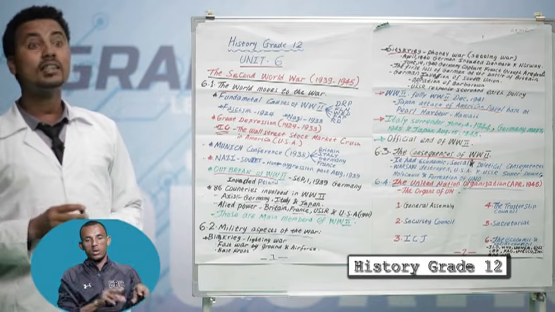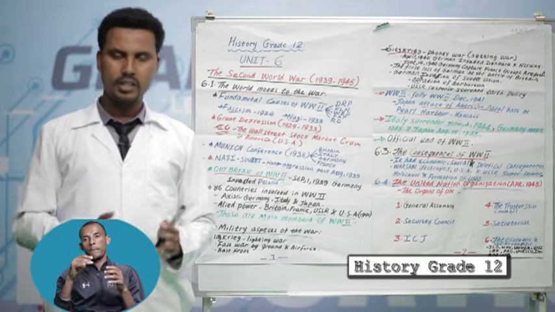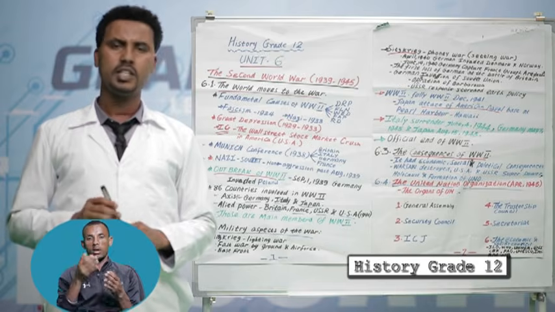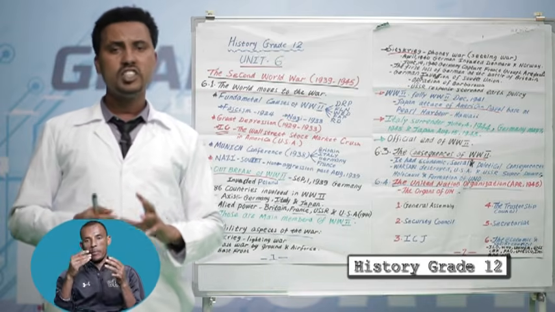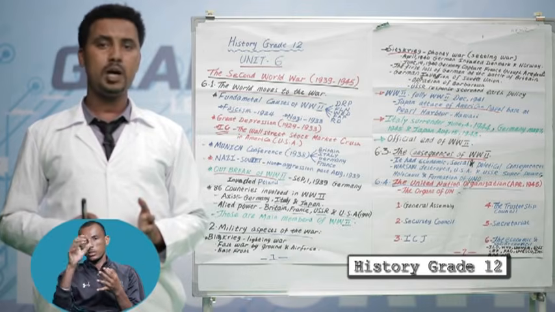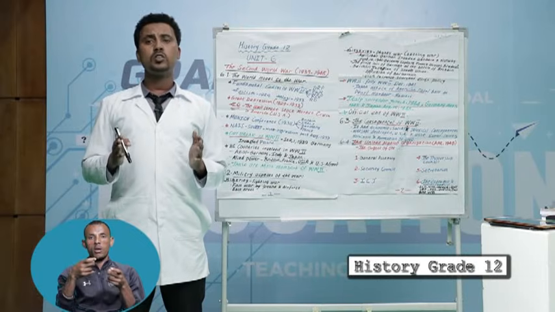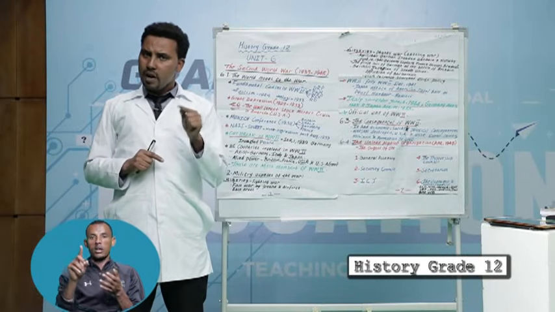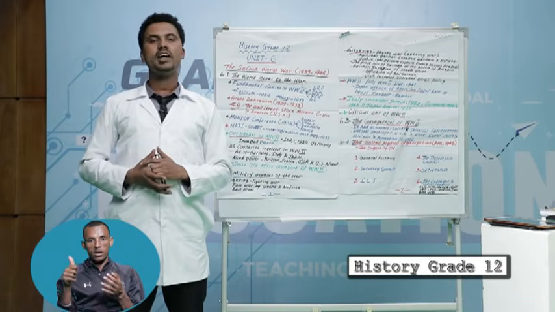Student, what are the aggressive measures of Italy, Germany, and Japan? Let us see each one by one. The first aggressive measure was by Japan. Since 1931, Japan conquered Manchuria. Manchuria was a province of China. The Sino-Japanese War started in 1937.